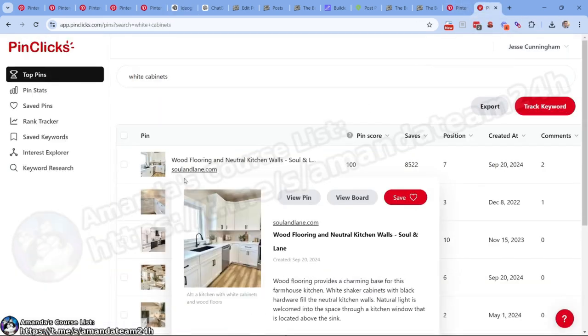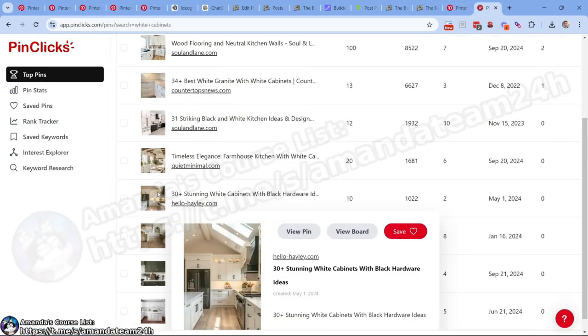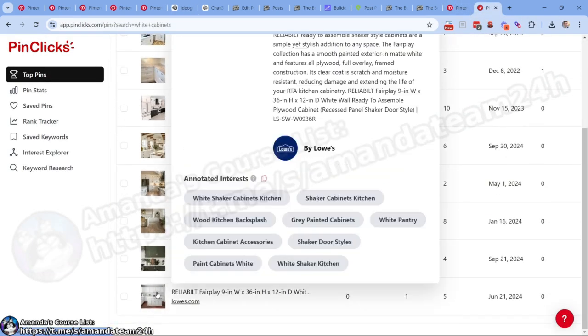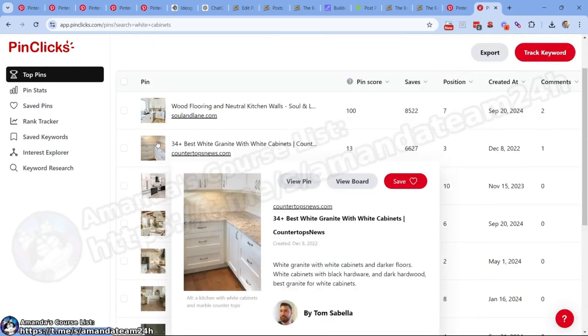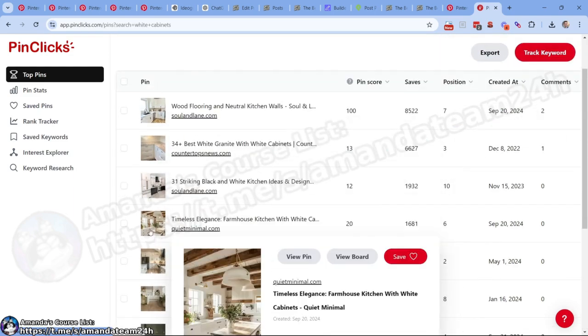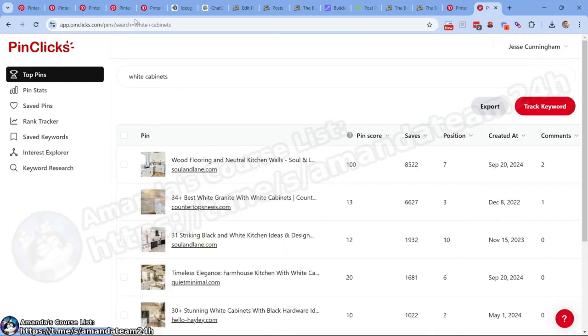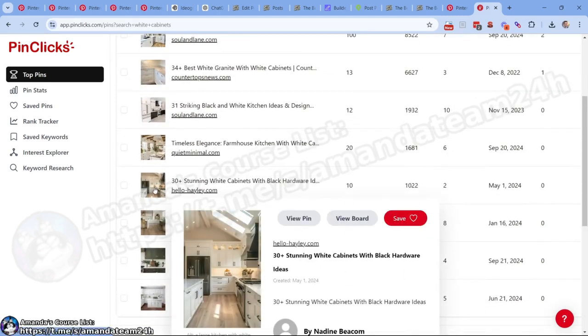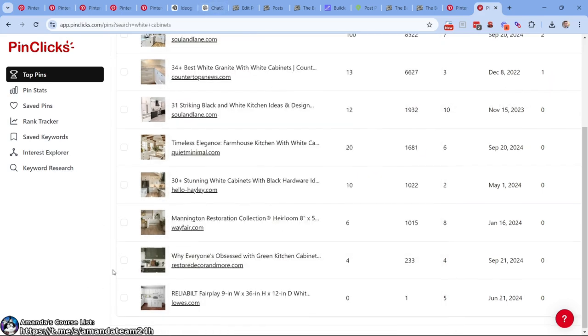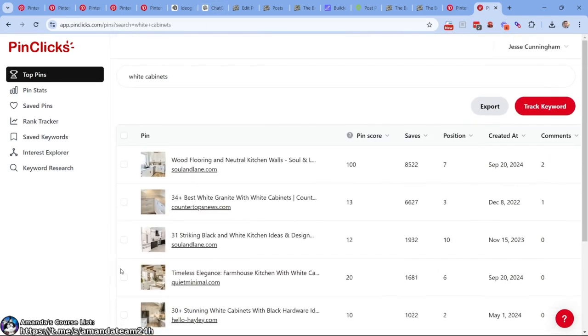If we wanted to, and look, we should have said this in the beginning. Most things in home decor, as we can see here, do not have text overlay. People just want to save them for inspiration. There's a good thing and a bad thing. The bad thing is people are less prone to click through to your website if it's just an image. Whereas if you have a text overlay, people will know, right?